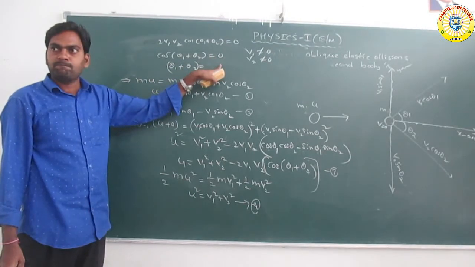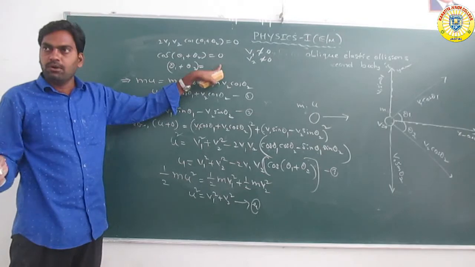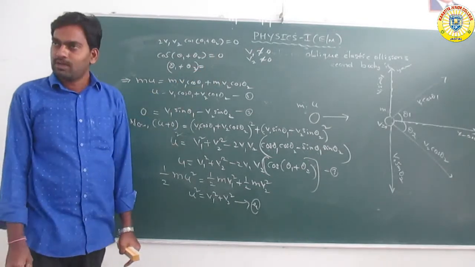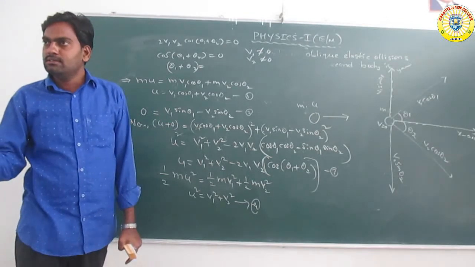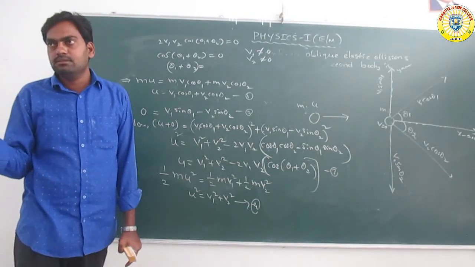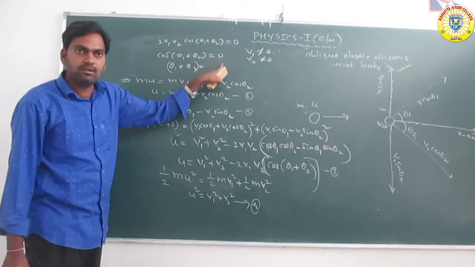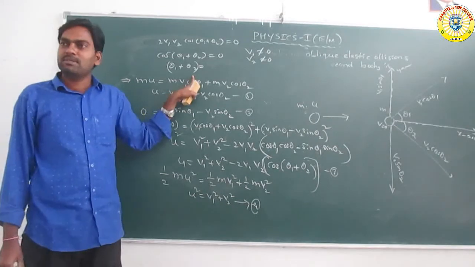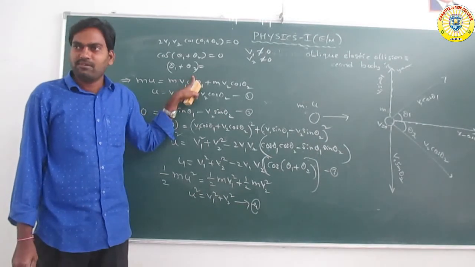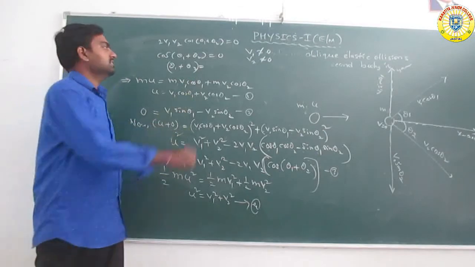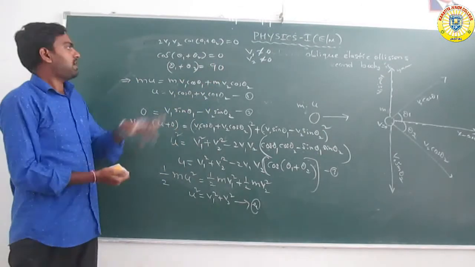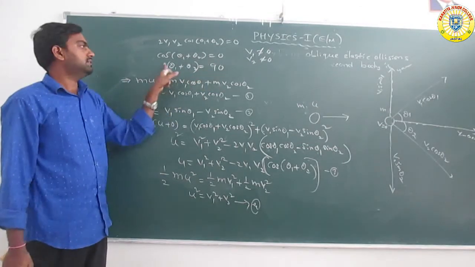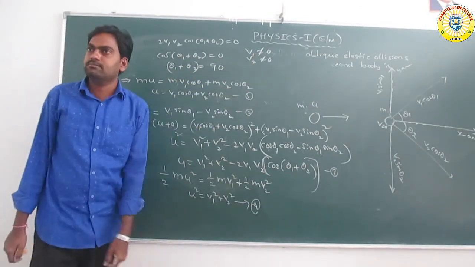So cos theta is equal to 0. When is it 0? Theta is equal to 90 degrees, cos 90 is equal to 0. So cos theta 1 plus theta 2 is equal to 0, that means theta 1 plus theta 2 is equal to 90 degrees. Okay, correct. So cos 90 is equal to 0, so theta 1 plus theta 2 is equal to 90 degrees. That means they are at right angles to each other.